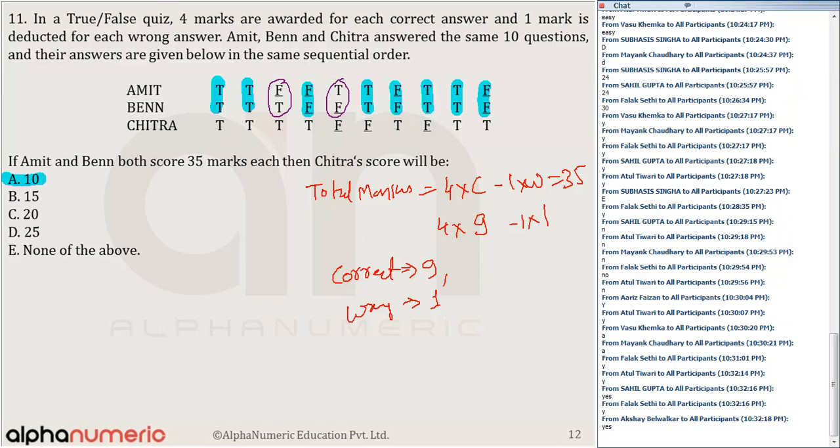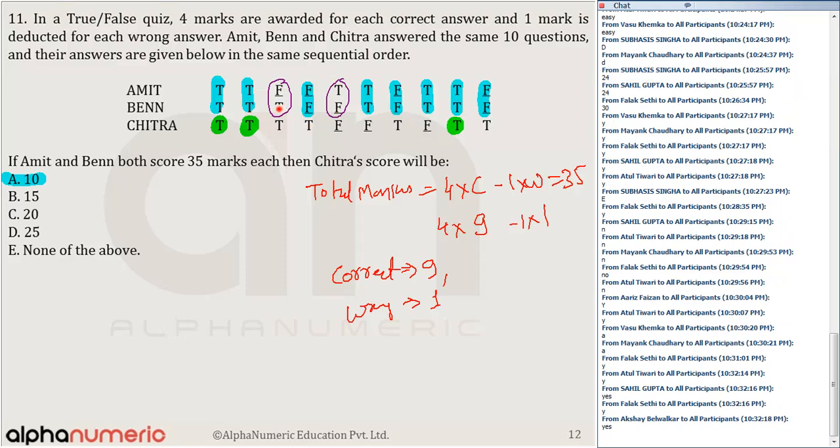Now first of all, match with the correct score for Chitra. How many answers has Chitra got correct? You can see these questions Chitra has got correct, and that is 3. So can I say Chitra has got 3 correct? The rest do not match. So Chitra has definitely got 3 correct.